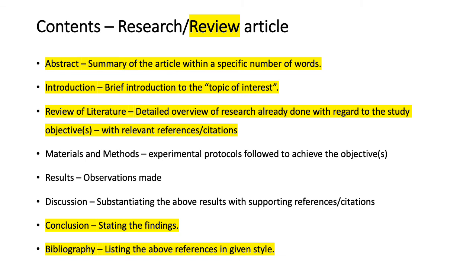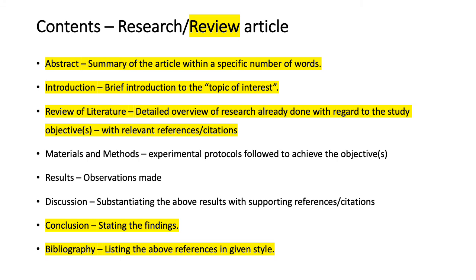Next are the materials and methods, where you mention the experimental protocols that were followed to achieve the objectives, and then you talk about the results or observations that were made, and later you discuss these results by substantiating them with the references or evidences that can support.